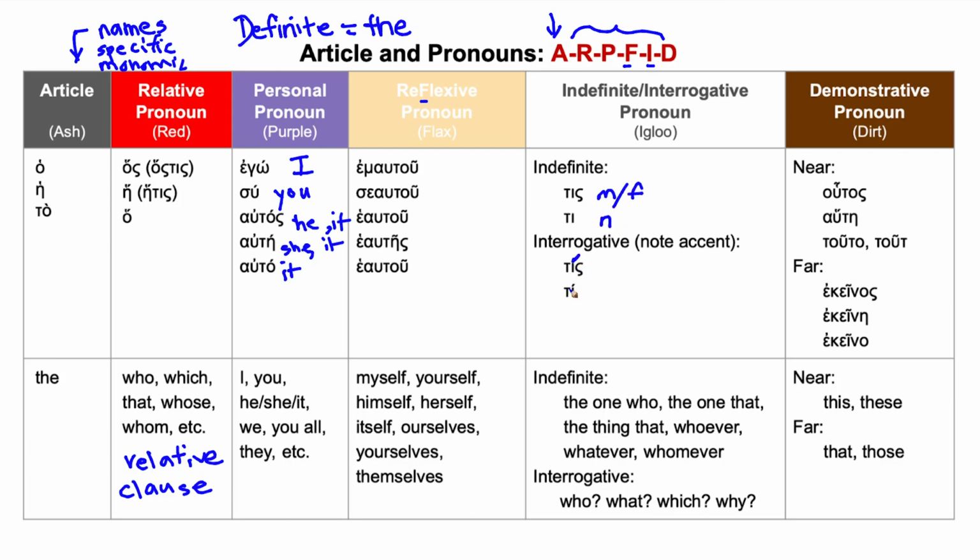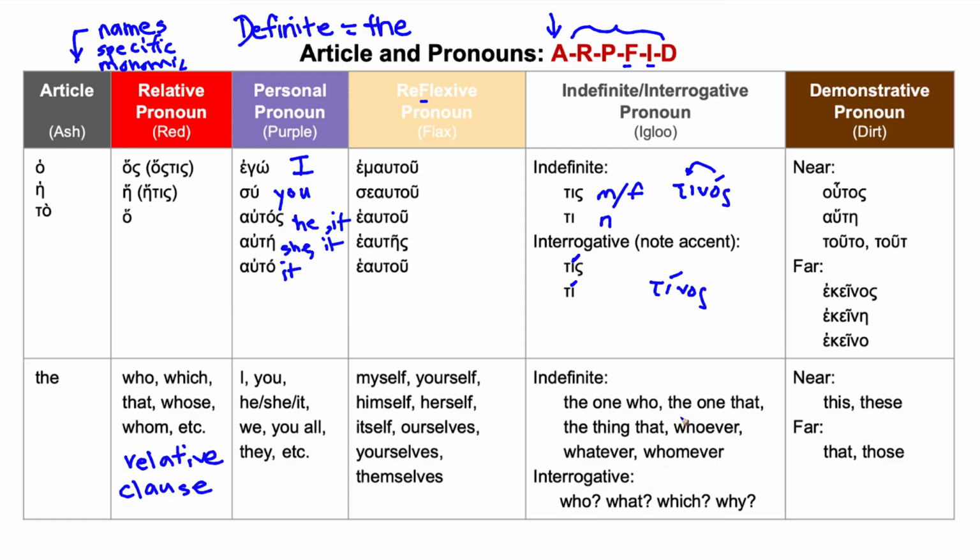And then notice this accent here. When it's interrogative, you have an accent. And also in some other forms, like for example, tinas. If it's an indefinite form, you would actually change it to tinas in the interrogative form. So the accent will move over when it becomes an interrogative. So if it doesn't have an accent, it gains one when it becomes a question. And if it does have an accent, it kind of moves to the previous syllable.